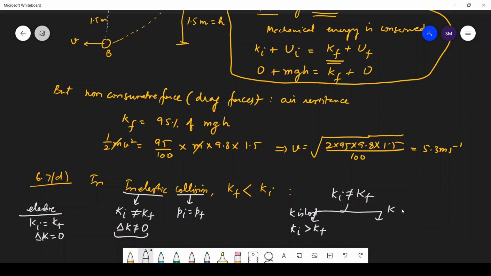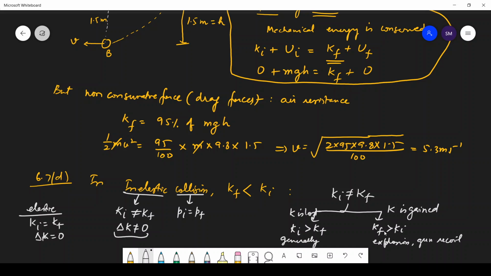And in another case, K can be gained, means final kinetic energy is greater than initial kinetic energy. Generally the first case happens, but whenever there is any explosion, I told you, like even bow and arrow, gun recoils, or a cracker blast, in all those cases final kinetic energy is greater than initial kinetic energy.